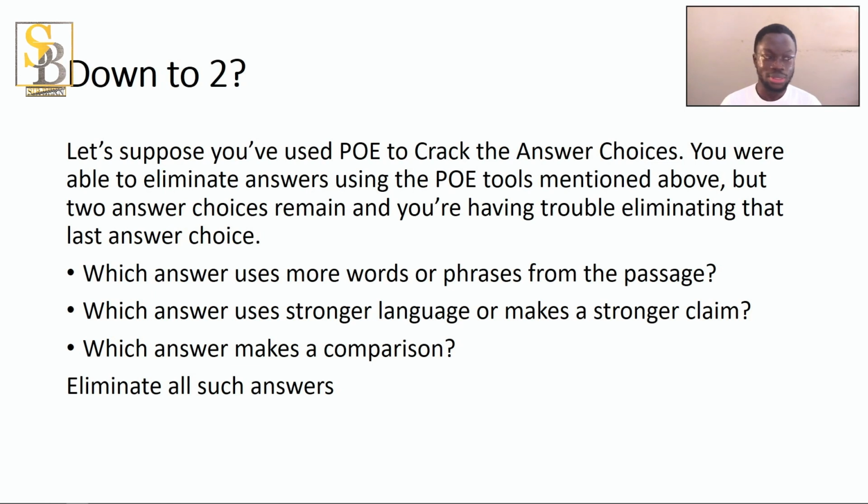So let's say you have done all these things and you are down to two answers. In the two answers, the one that uses more phrases from the passage is likely to be wrong. The one that uses strong language or makes a stronger claim is likely to be wrong because they are using extreme language. And the one that makes a comparison is also likely to be wrong because there will be no such comparison. They are using that so that you'll be trapped from the passage. So do this and you'll be good in your reading comprehension.